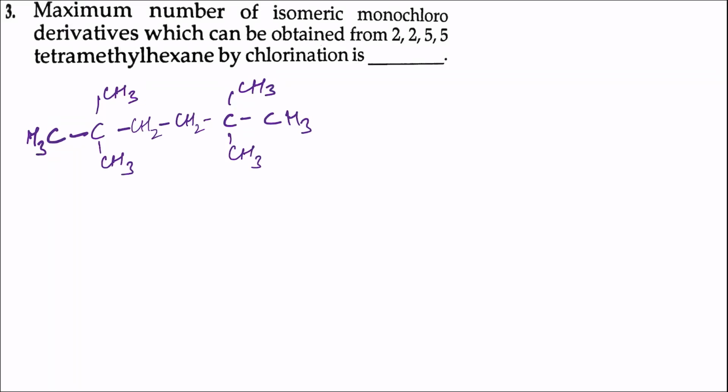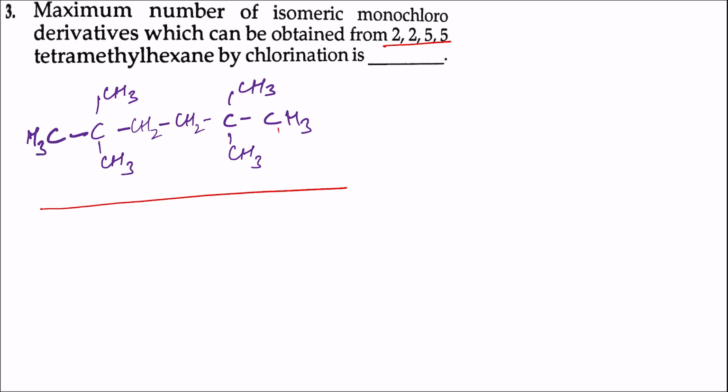Question: maximum number of isomeric monochloroderivatives which can be obtained from 2,2,5,5 tetramethylhexane by chlorination is. Now this is the structure of 2,2,5,5 tetramethylhexane.